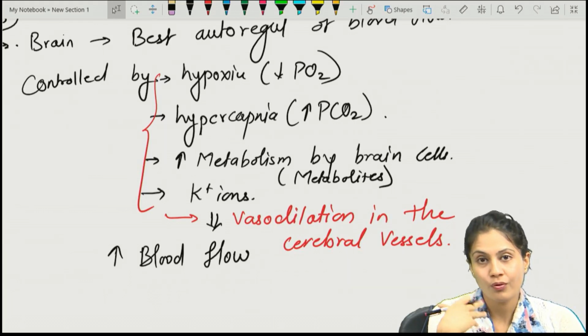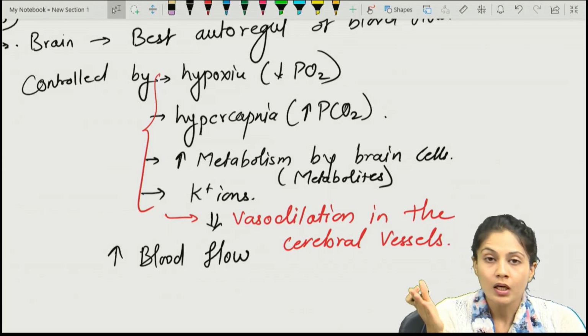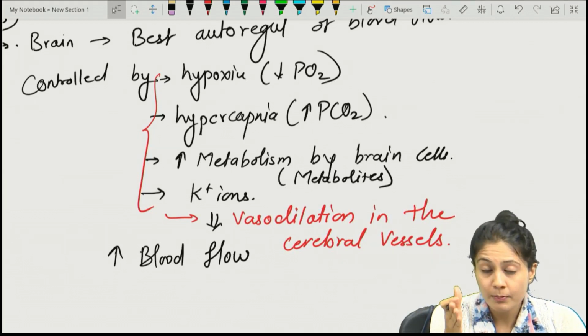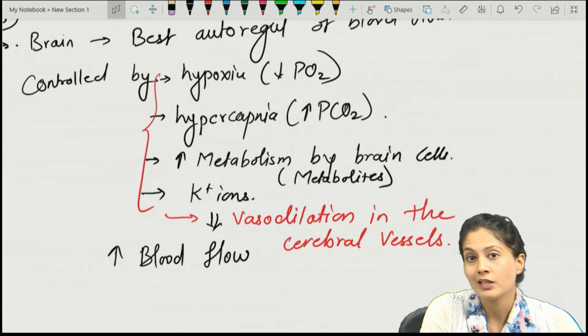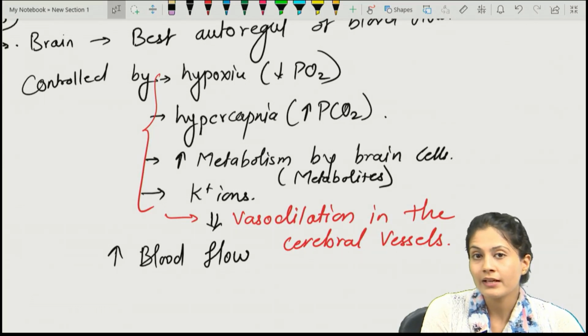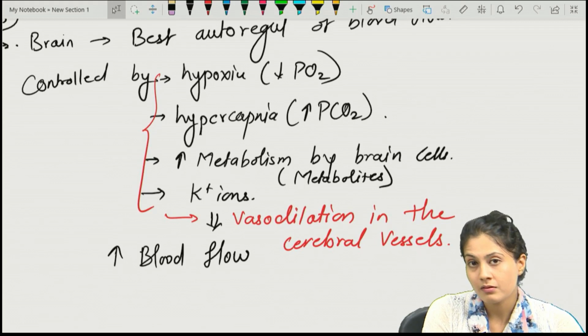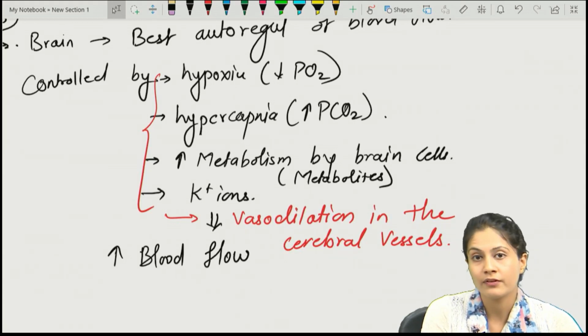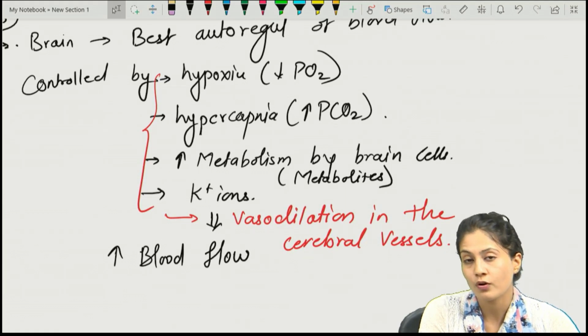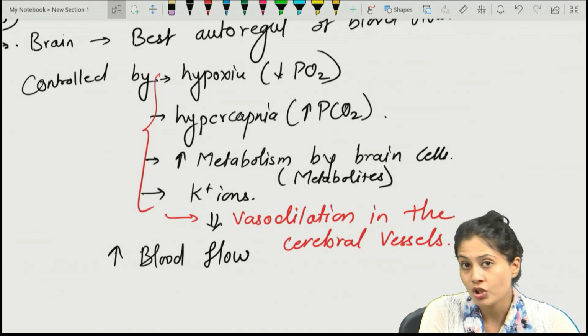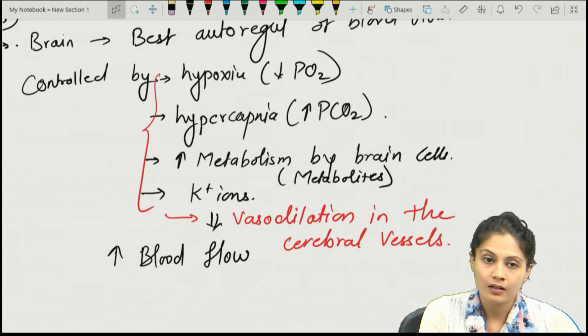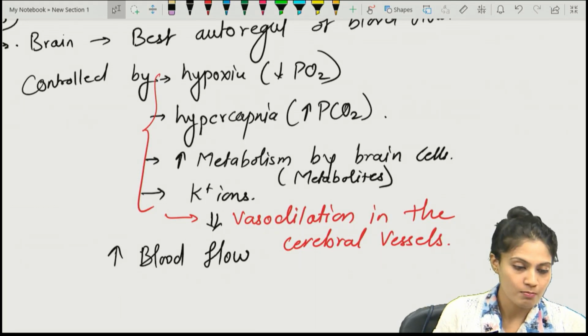Remember, if the blood flow increases, more and more oxygen is coming towards the brain cells. So what will happen to the oxygen level? The partial pressure of oxygen will increase, and that will give a negative feedback response to the sensors. The reverse will occur: vasoconstriction will take place, and there will be a decrease in blood flow.